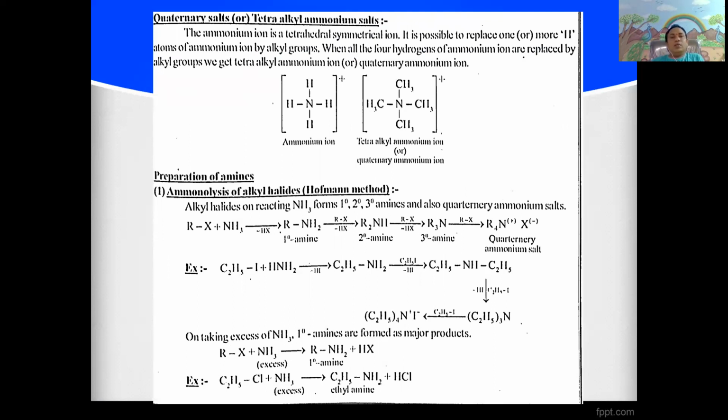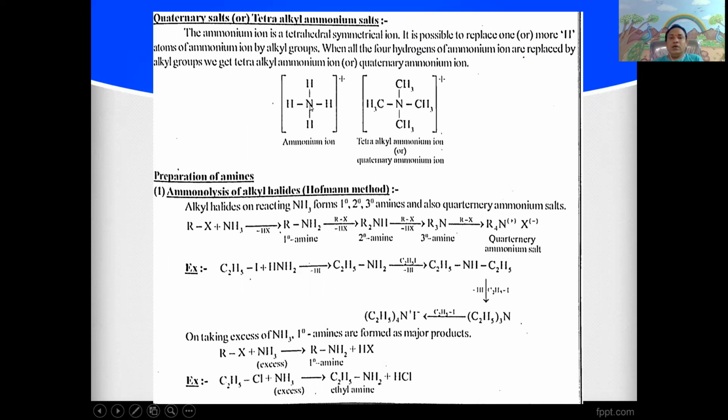Here, the ammonium ion has tetrahedral symmetry. It is possible to replace 1 or more hydrogen atoms of the ammonium ion by alkyl groups. When all 4 hydrogens of the ammonium ion are replaced by alkyl groups, we get the tetraalkyl ammonium ion or quaternary ammonium ion.